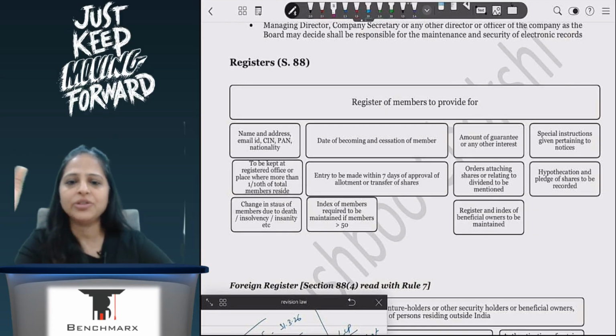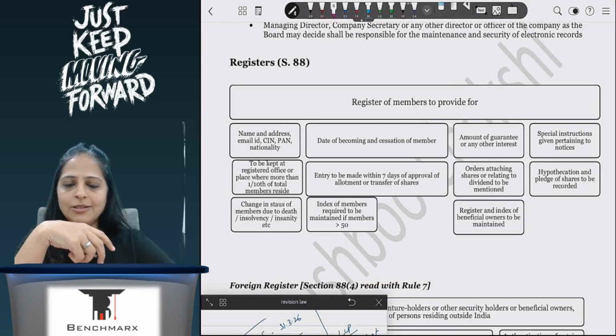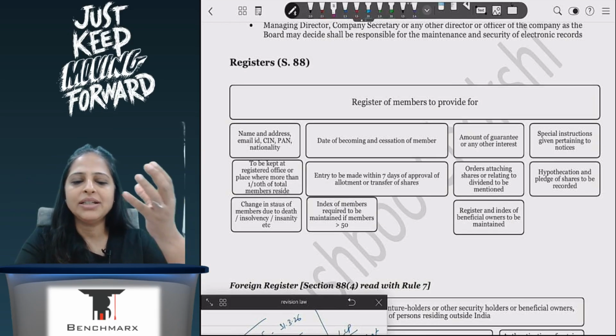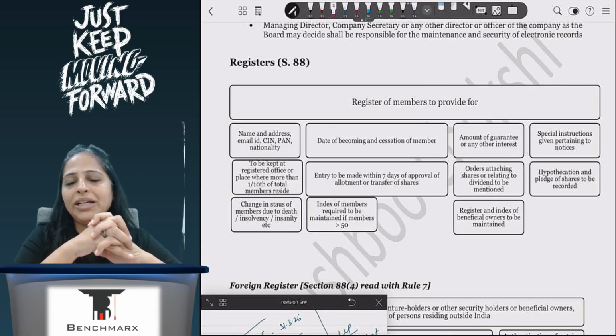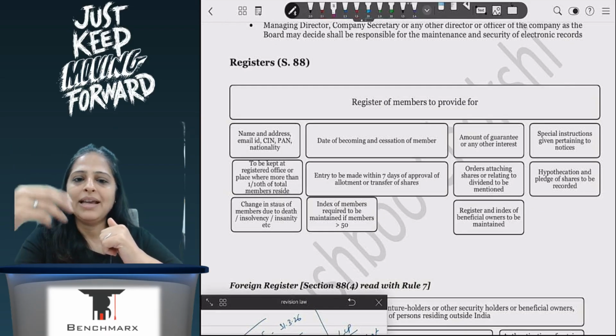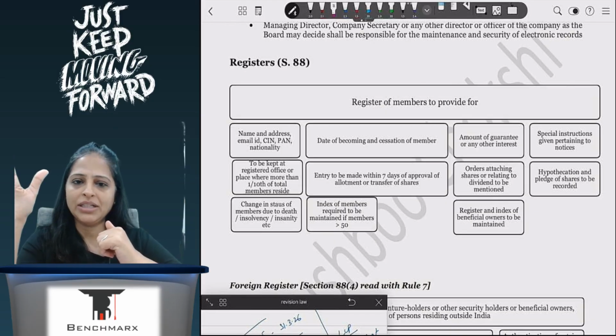Every time there's a transfer or transmission, I will go and update it. The depository is also maintaining the register under the Depository Act, because now everything is in demat form. So his register, my register, we'll have to reconcile. If I have more than 50 members, then I will have to maintain an index, and every time I update the register, I will also have to update the index. There is hypothecation, pledge, all of that; even that will be updated in my register.